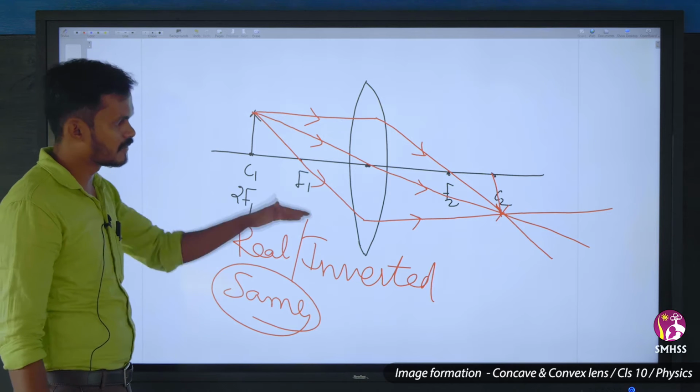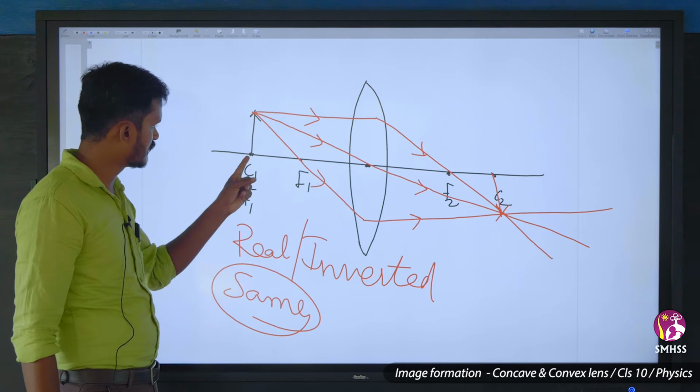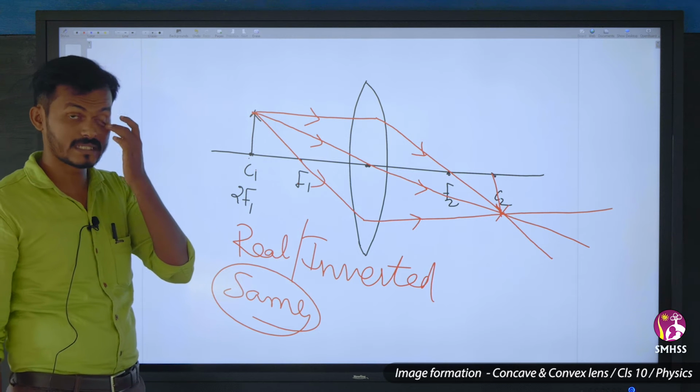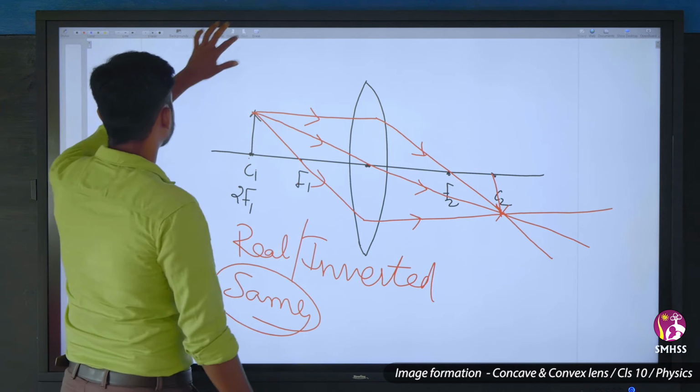So now the next one is I am moving the object between C and F. If I place the object between C and F, what will happen?